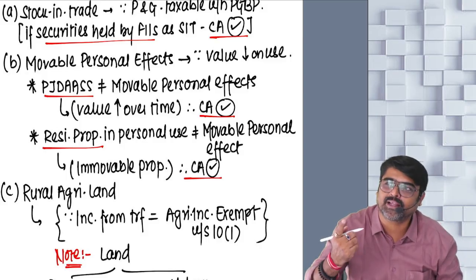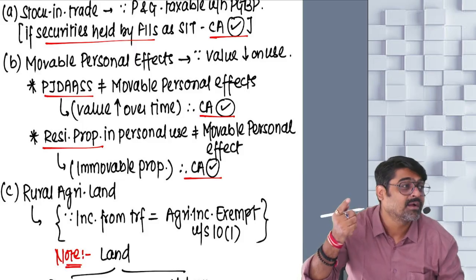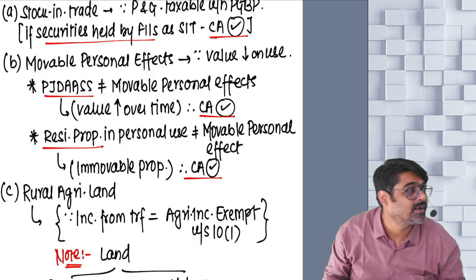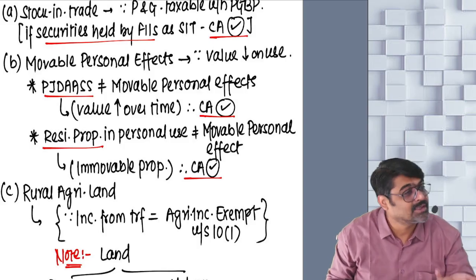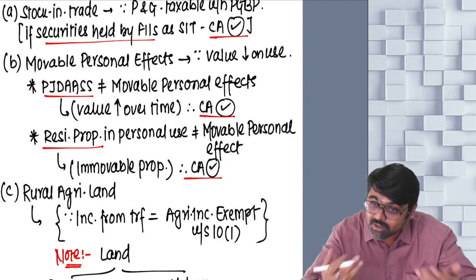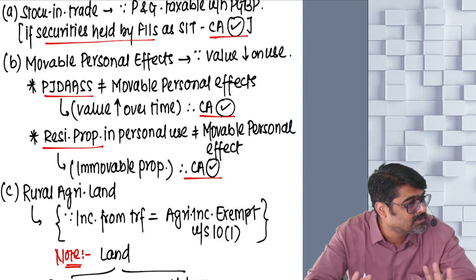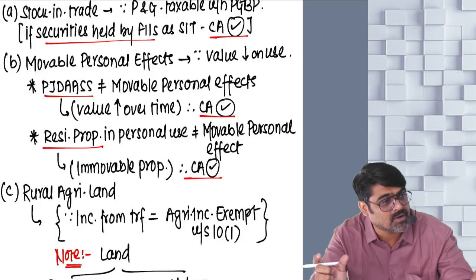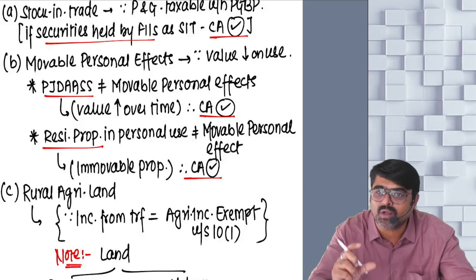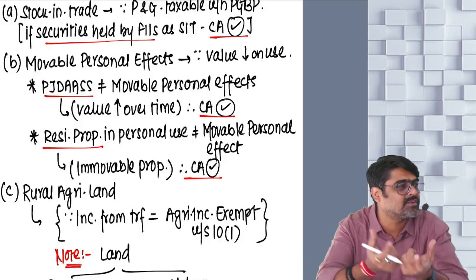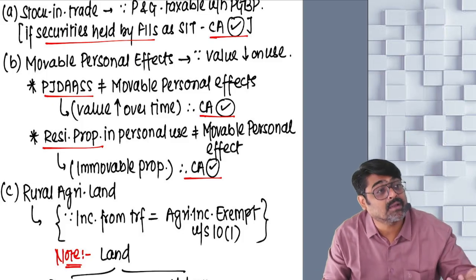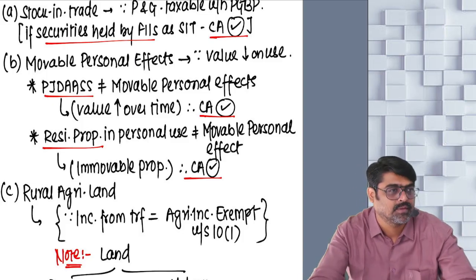I was thinking that something which is not having color is a drawing, but that was a painting. So what? It is still a capital asset only. So don't waste your time in all these nonsense things. P for painting, D for drawing. One and the same thing. If you call it a painting or a drawing, at the end of the day it is a capital asset. The more older they are, the more valuable they will become.